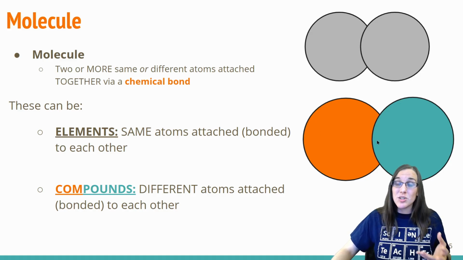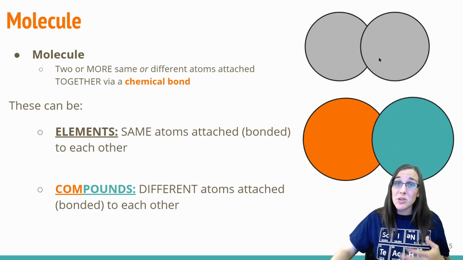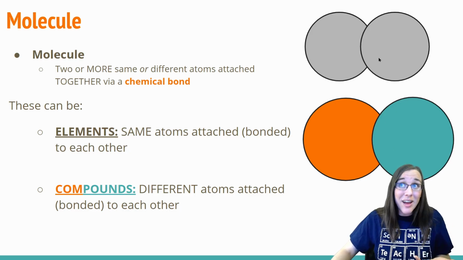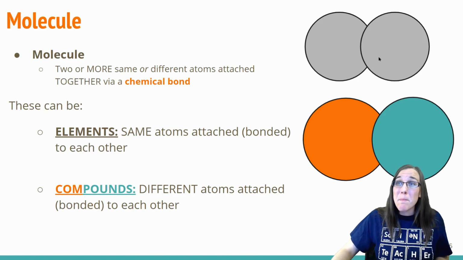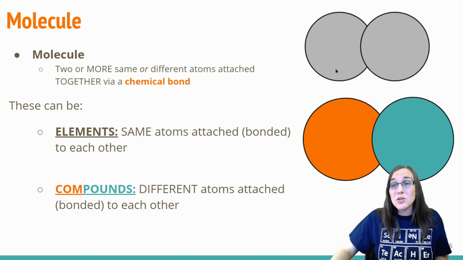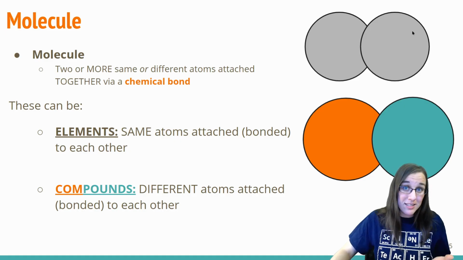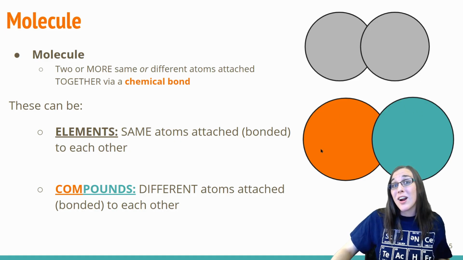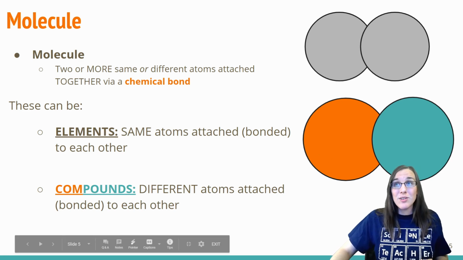So again, let's go over this. A molecule is when you have two or more, you could have 3, 4, 5 atoms bonded together. And that is what makes a molecule. If you have two of the same, it's a molecule that happens to be an element. If you have two or more that are different, it happens to be a molecule that is a compound.